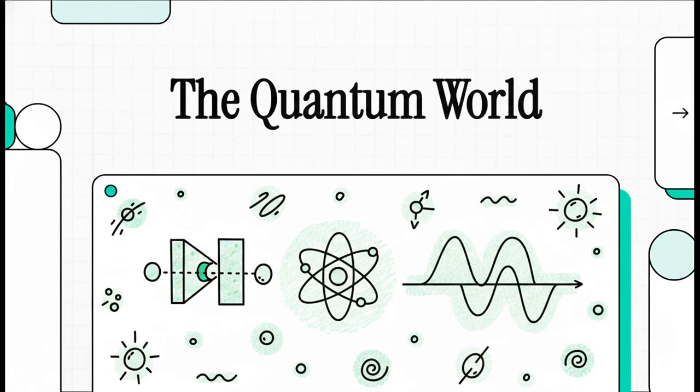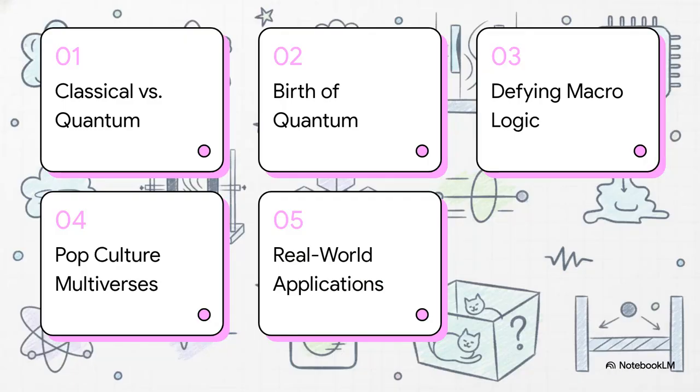Welcome to this explainer. Today we're diving deep into the fundamental mechanics of the quantum world. As someone who follows science, you already know the big buzzwords: superposition, tunneling, entanglement. But today we're really going to connect the dots on exactly how these microscopic rules dictate our reality. We're breaking down the mechanics of the universe, and we're going to make it simple. Okay, let's dive into this.